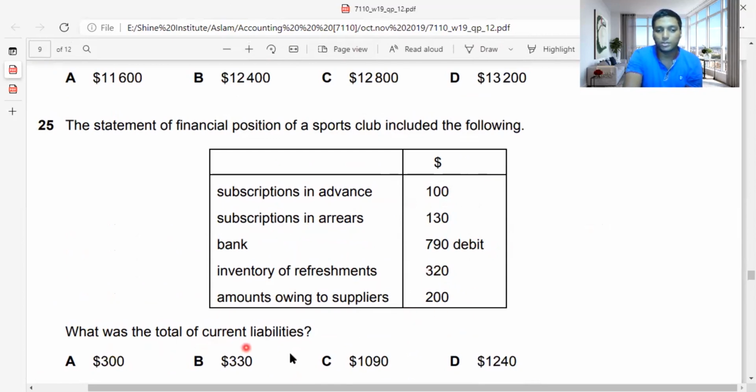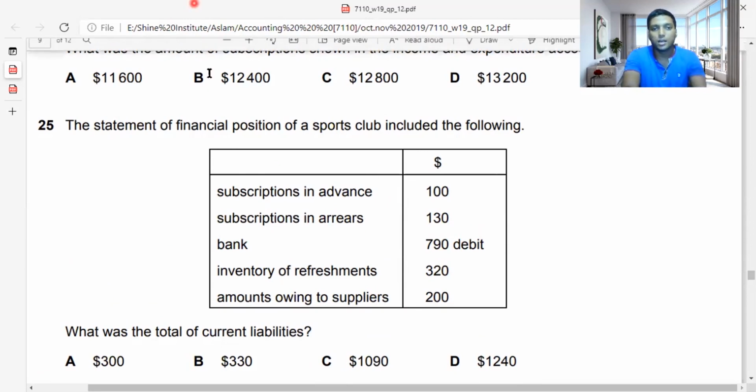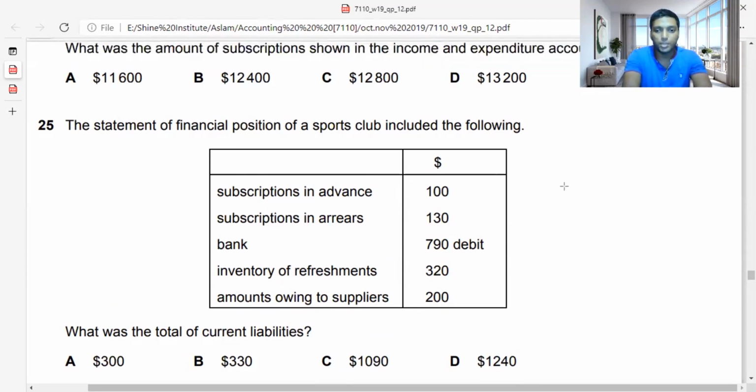Now they're asking what was the total of current liability. As I said, in advance, so when you receive money in advance, you need to pay it one day. So then of course it becomes a current liability. This 100, again, do you have any other current liability? As I said, subscription arrears is a current asset. I'll mark it down there, so when you're doing the paper, you will have an idea. So this is a current asset, I'll write CA. Subscription in advance is a current liability, CL.